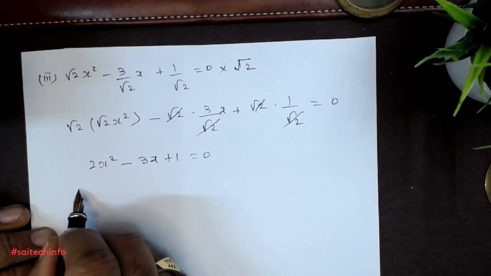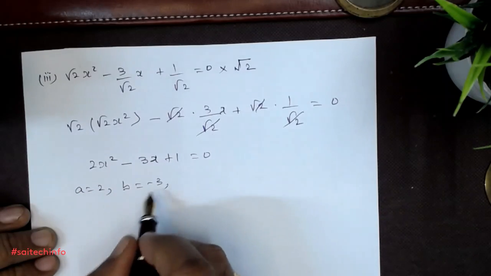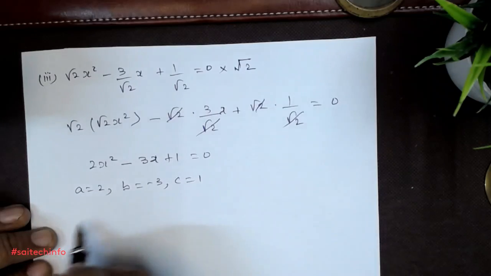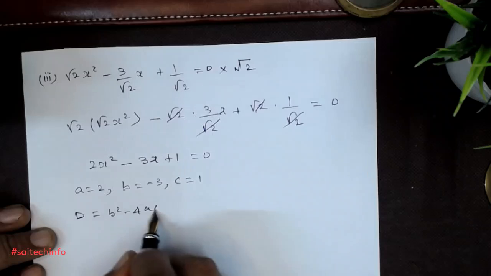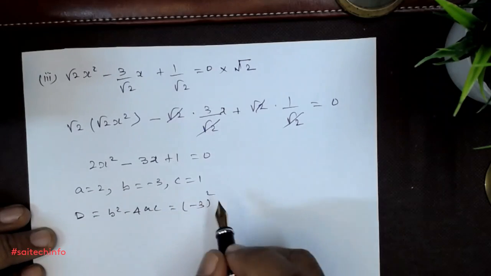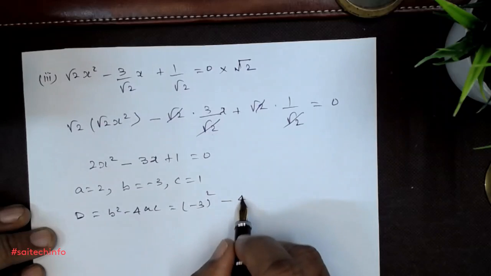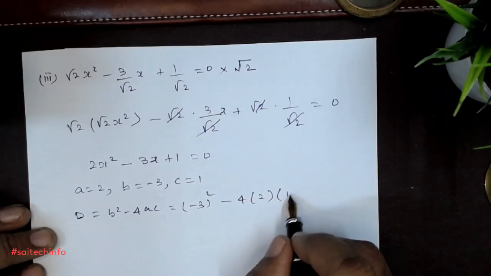Now a is equal to 2, b is equal to −3, c is equal to 1. So D is equal to b² − 4ac. So (−3)², and then minus 4 into a, 2, into 1.